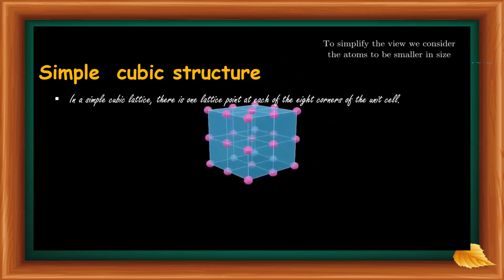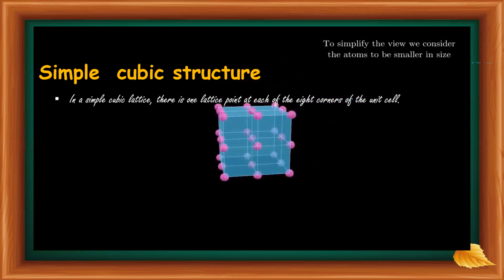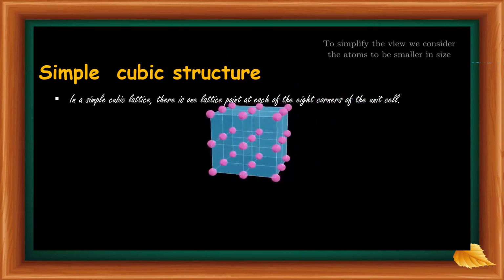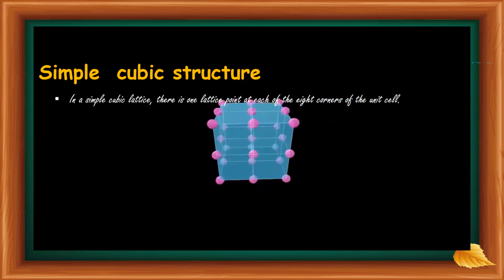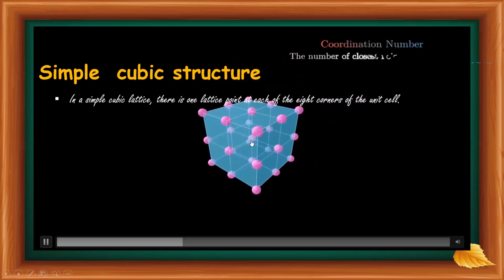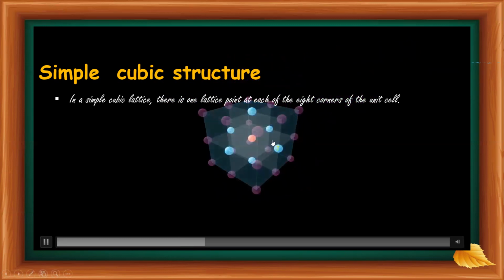Now we have to find the coordination number. For that, we take a center atom. Then there are nearest neighbors: it is the first one, the second one, the third one, the fourth one, the fifth one, and the sixth one. So there are 6 nearest neighbors.